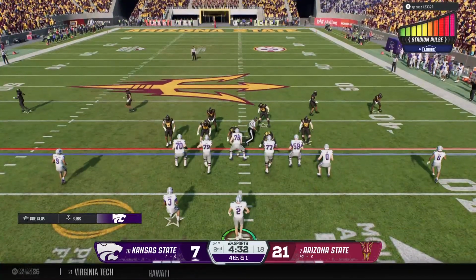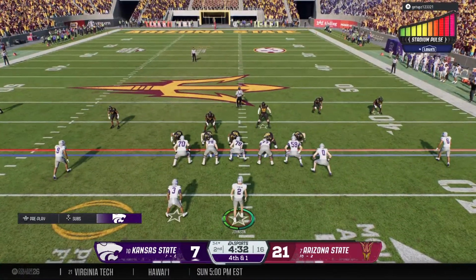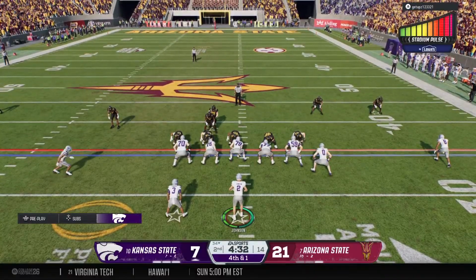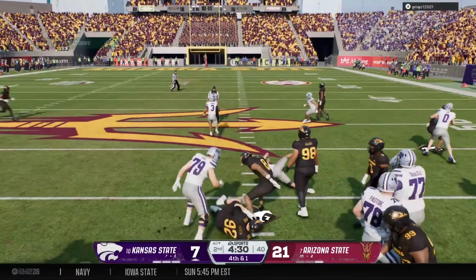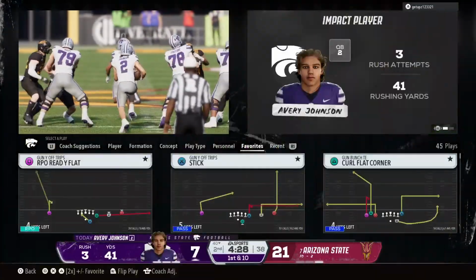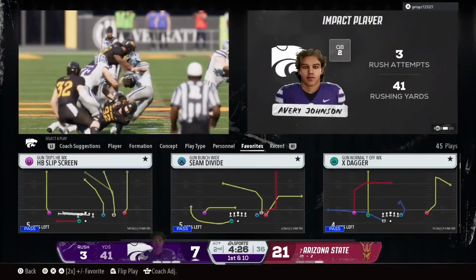Here we go. The coach rolling the dice. 4th and 1 in his own territory. QB keeper all the way. Makes the 1st down, but pays a price. Big hit there at the end.